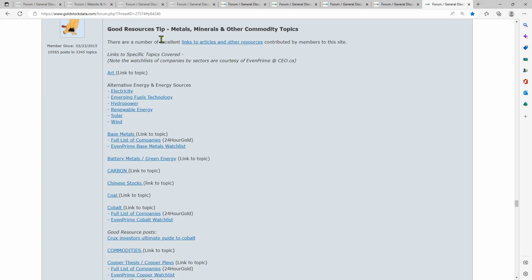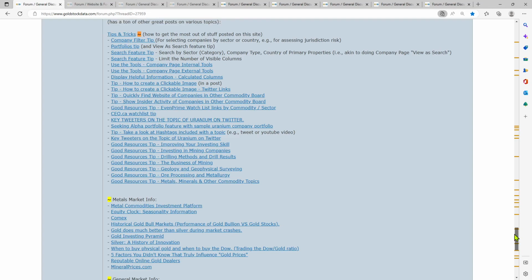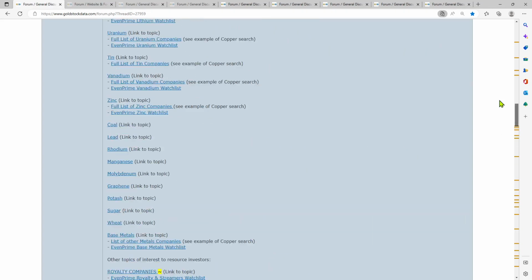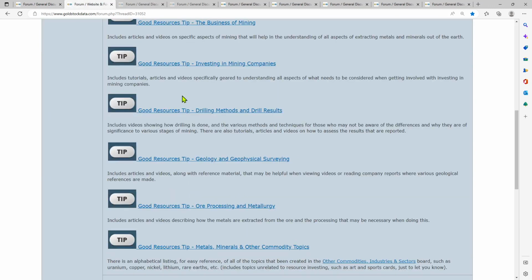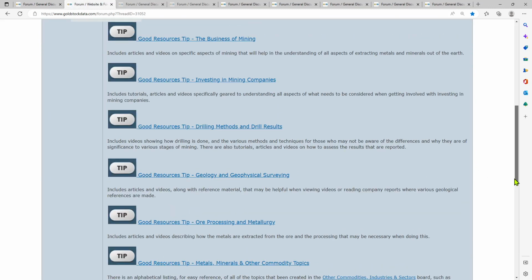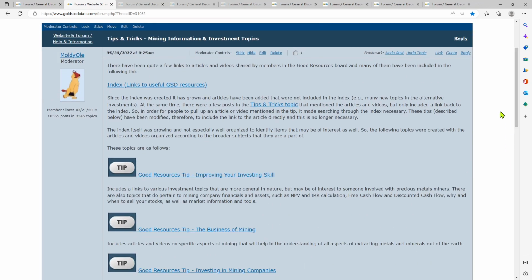So that's everything that's been contributed, and you can see why this index grew too large to maintain and why I separated them out into various topics. Mining, information, and investment topics.